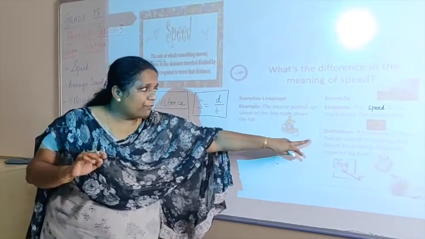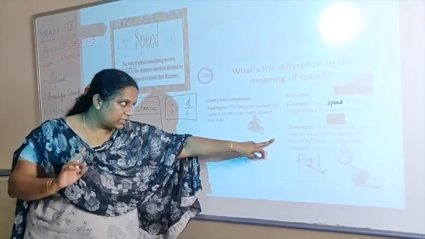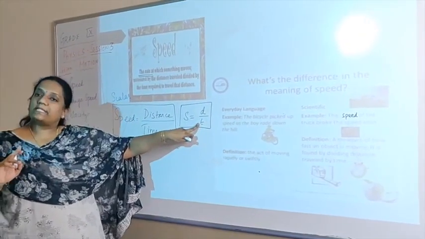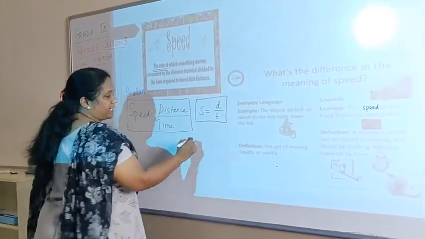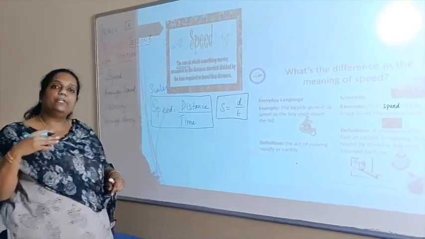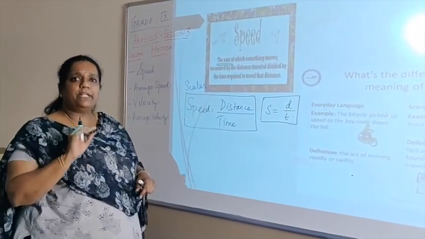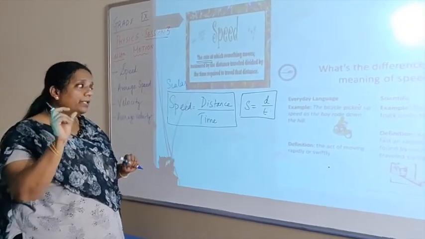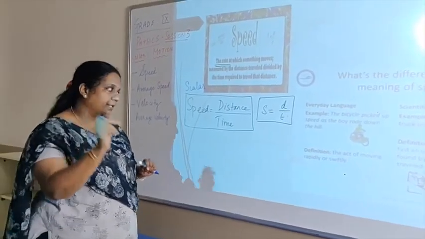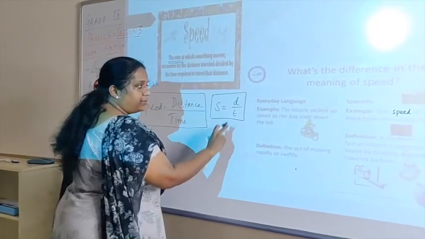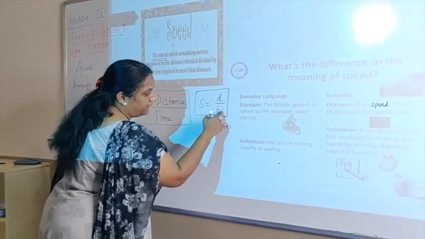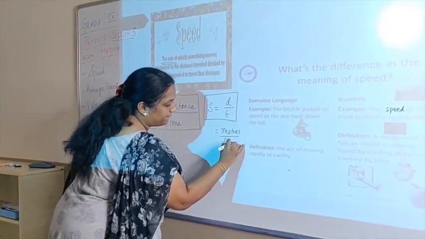A measure of how fast an object is moving is called speed, and it is found by dividing distance by time, right? So let us try what will be the SI unit for speed, because it's very important that whenever you solve numericals, you express the answer with its unit. Now, what is the standard unit for distance? It is meters, and for time is second.